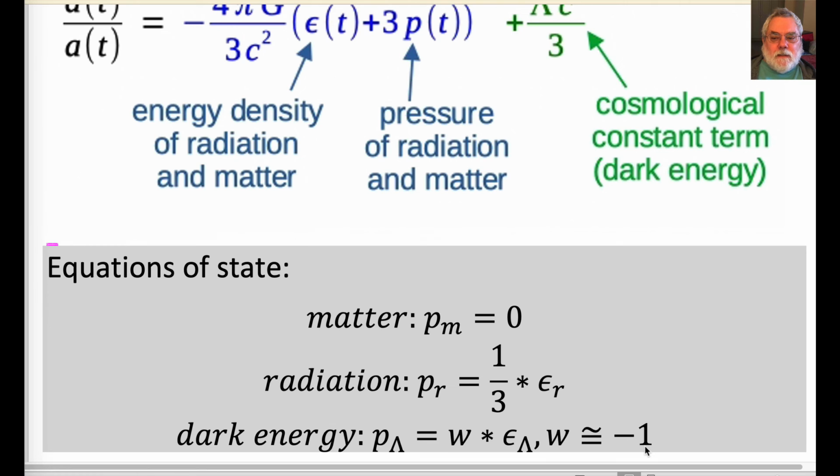The energy density of dark energy is positive, but the pressure is negative. It is the negative pressure of dark energy that causes expansion to accelerate.